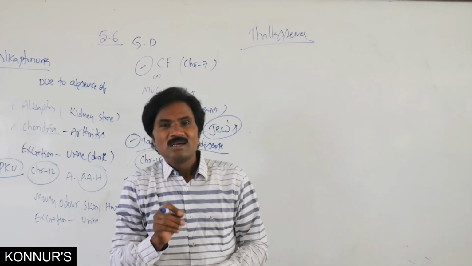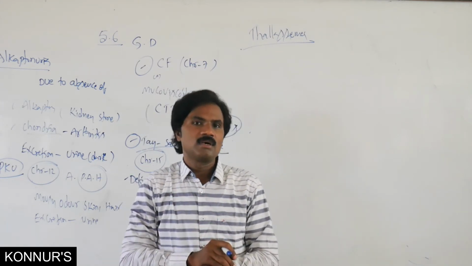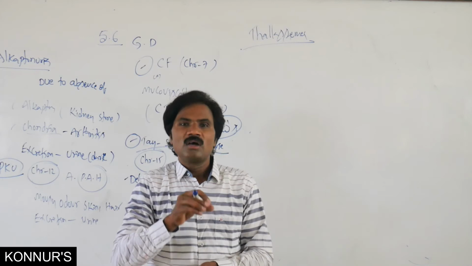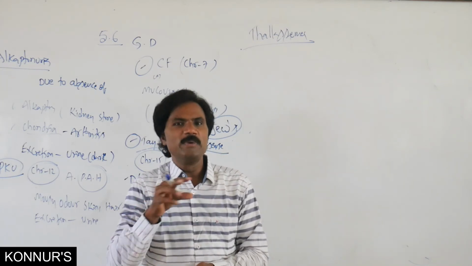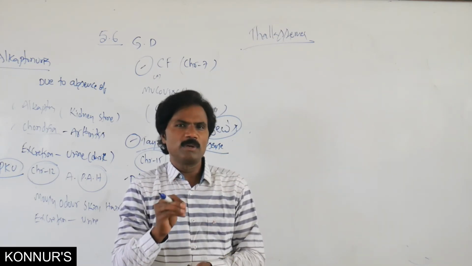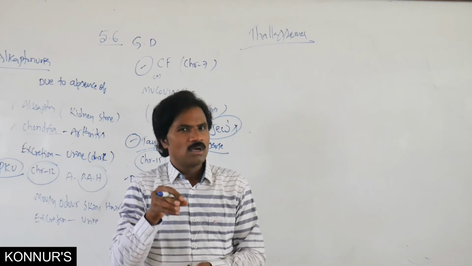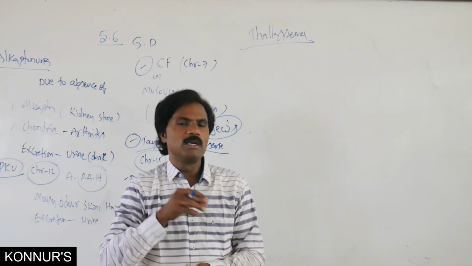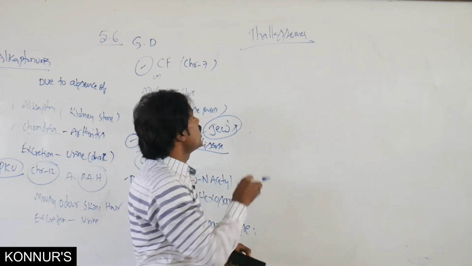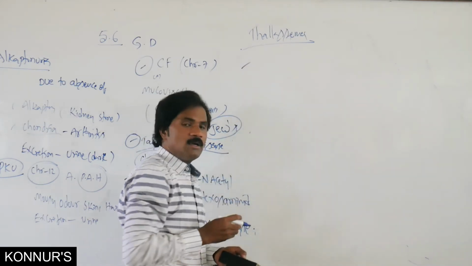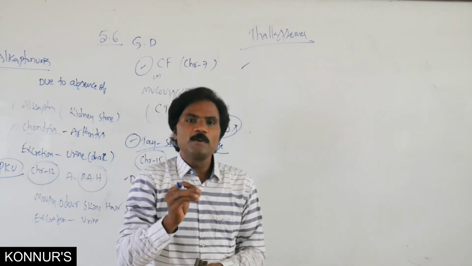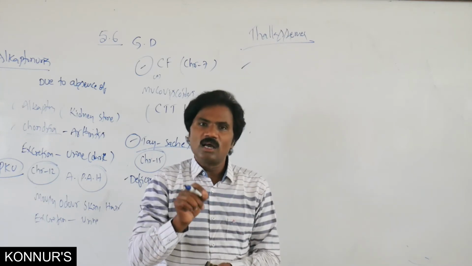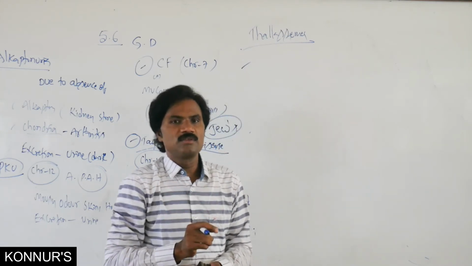Thalassemia is a disorder of reduced hemoglobin. Very simple, remember, it is a disorder of decreased hemoglobin percentage. There are normally two types of thalassemia, alpha thalassemia and beta thalassemia.